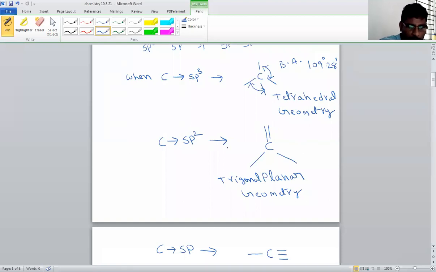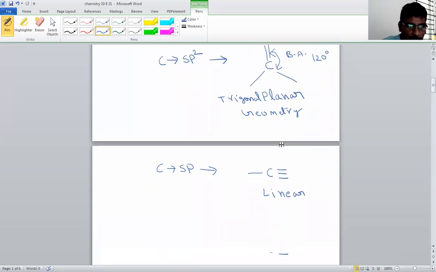Now we are coming to sp2 hybridization. The geometry is called trigonal planar. In this trigonal planar geometry, between any two bonds, the bond angle will be 120 degrees. So trigonal planar bond angle will be 120 degrees.